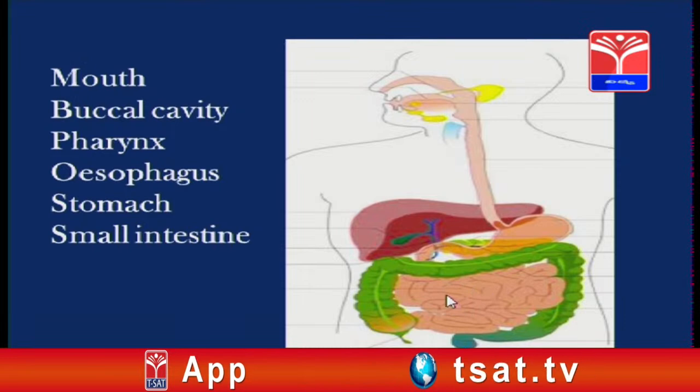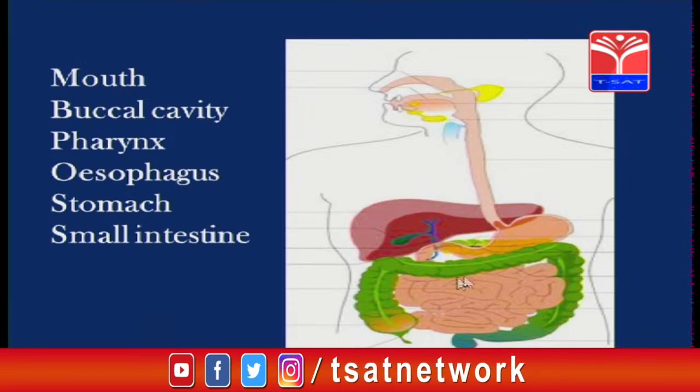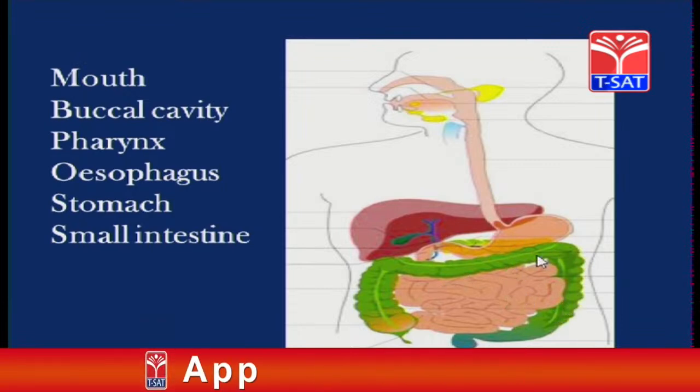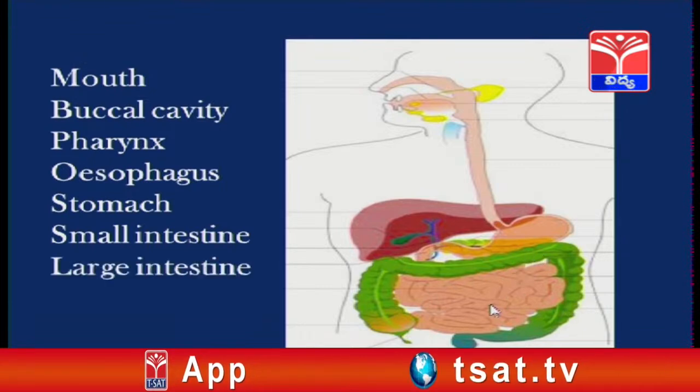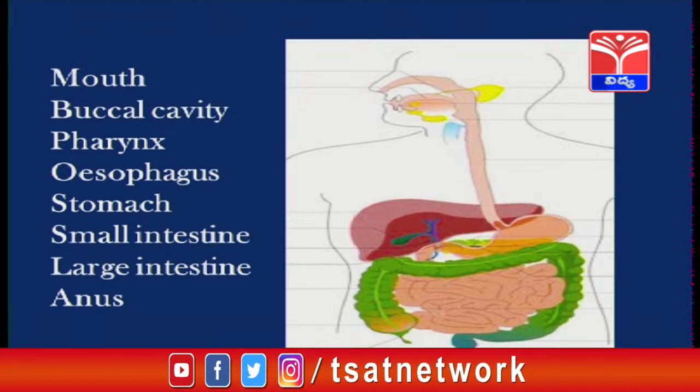Now, this small intestine again opens into a bit larger tube-like structure called the large intestine. This green colored tube is called the large intestine. Again there are different parts in the large intestine, and finally the large intestine opens out through another aperture which is called the anus. So, the anus is the posterior most opening of the alimentary canal.